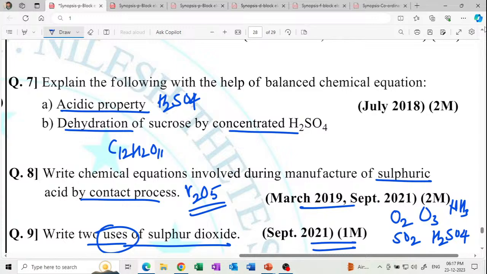C12H22O11 is heated with concentrated sulfuric acid, which gives 12C plus 11H2O. So there is formation of charcoal. It is known as sugar charcoal. Get it? Sugar charcoal.